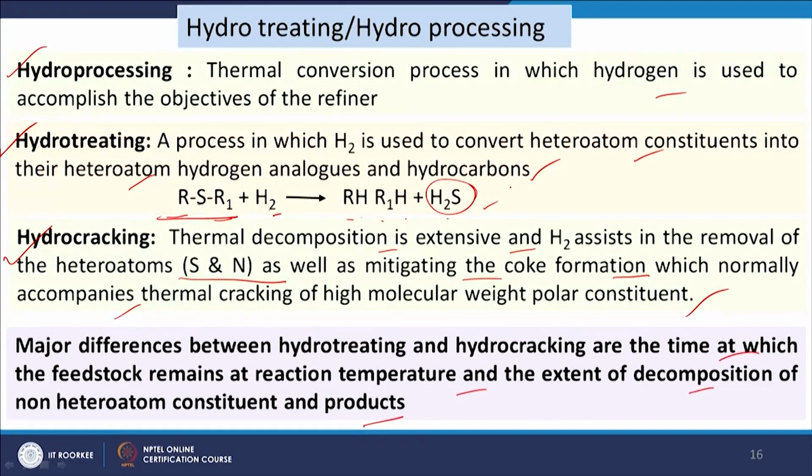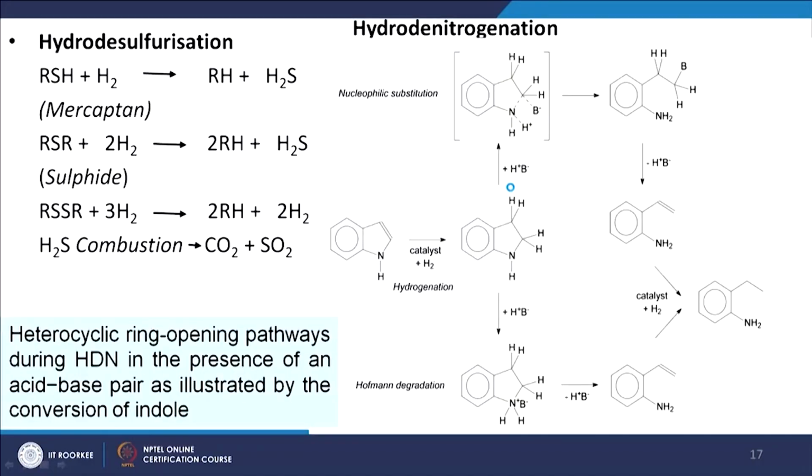That is, how long we are keeping this feedstock in contact with hydrogen and what is the condition of the reactor. Those will differentiate the two processes. Okay, now we will see the comparison of these two processes, and before that we will see the reaction mechanisms which take place during hydrotreatment or hydroprocessing.